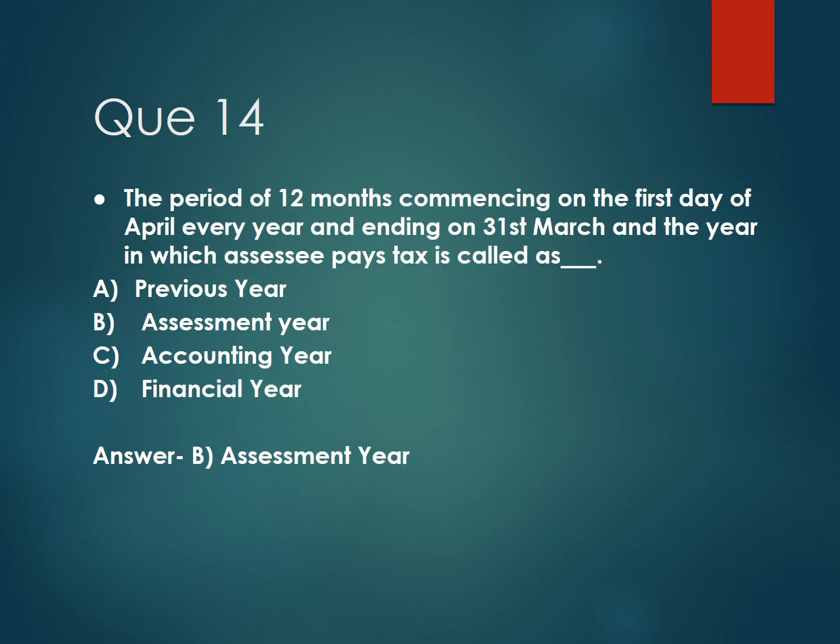Then question number 14. The period of 12 months commencing on the first day of April every year and ending on 31st March, and the year in which the assessee pays the tax is called as option A, previous year, option B, assessment year, option C, accounting year, and option D, financial year. And the correct answer is option B, assessment year.